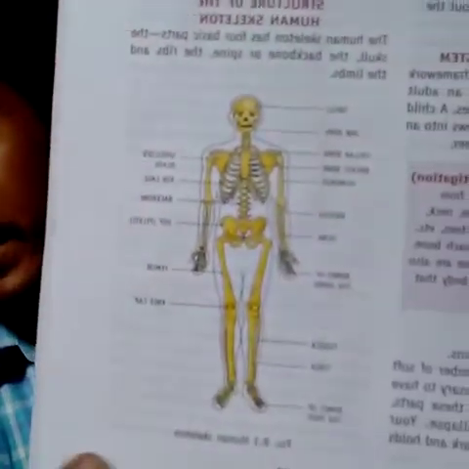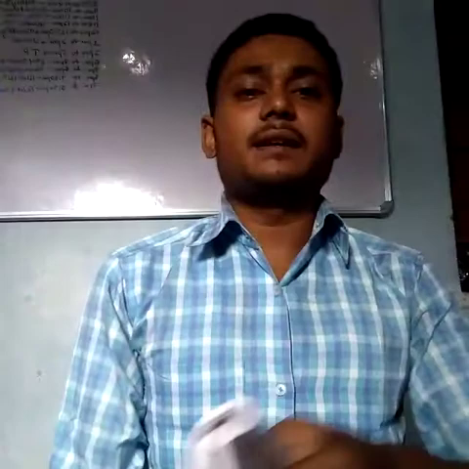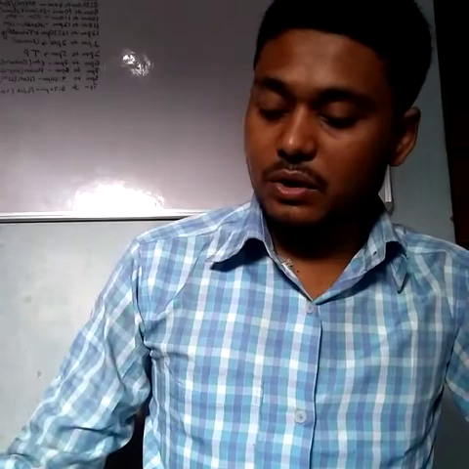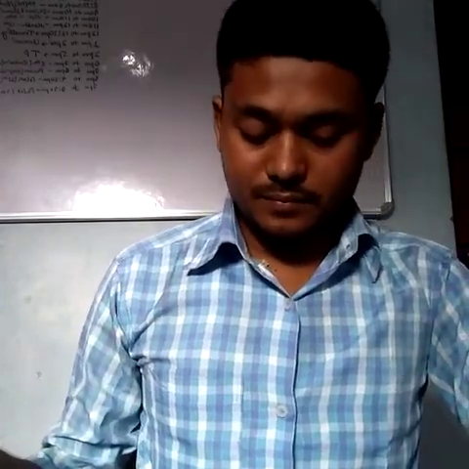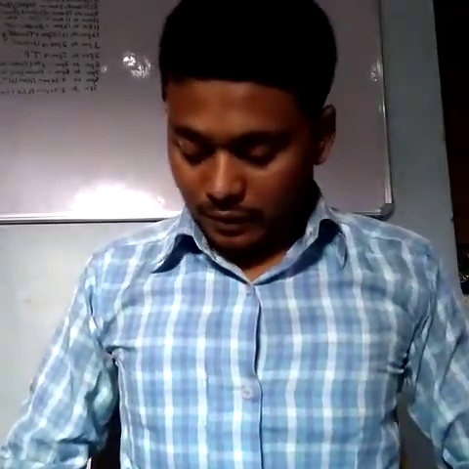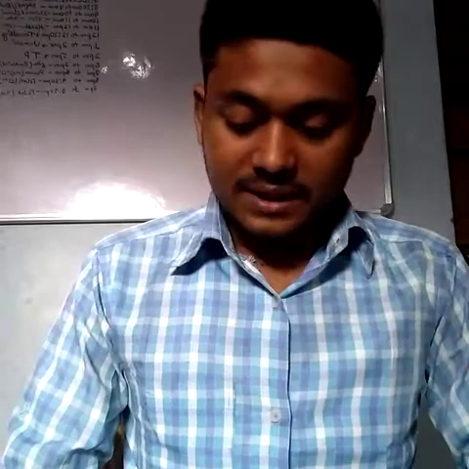Bones of the hand, this one finger, femur, kneecap, tibia and bones of the foot. These are all given in your textbook. You can draw this figure, and then you need to remember the structure of the human skeleton. From page number 98, each and every important part is given in detail.